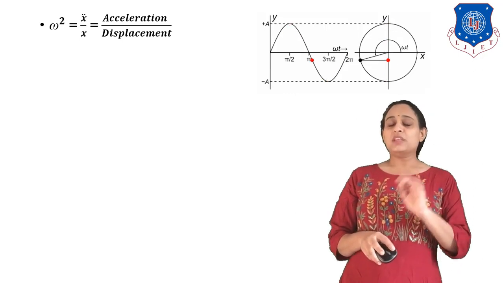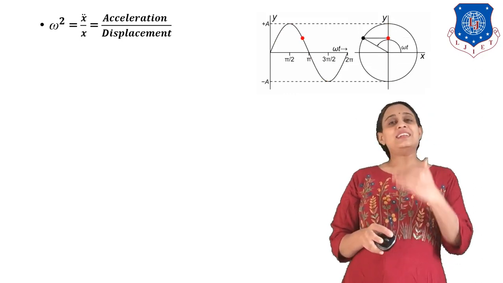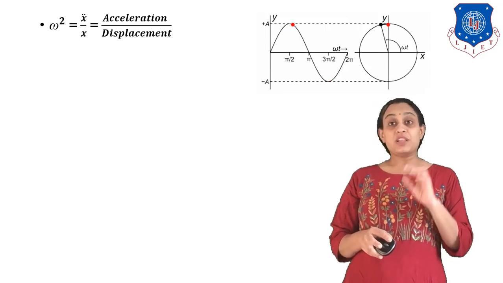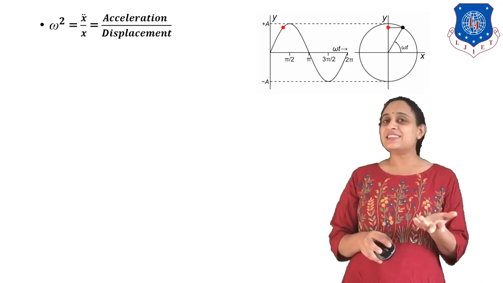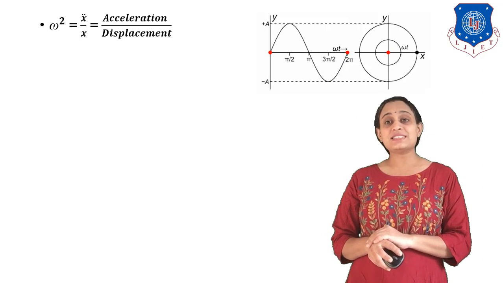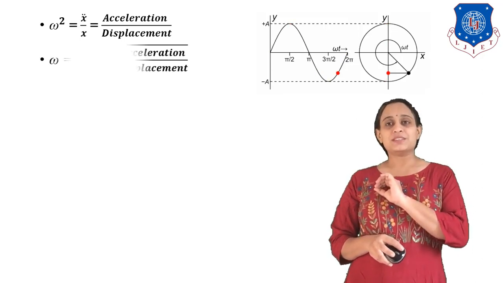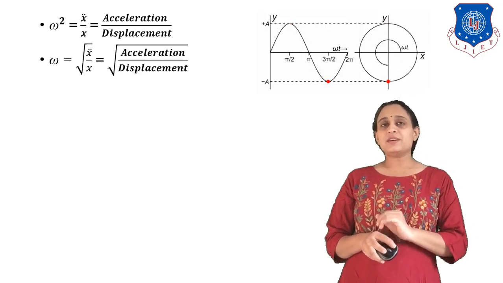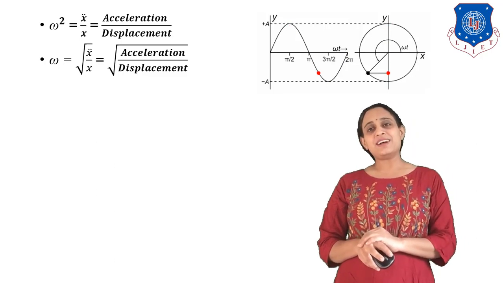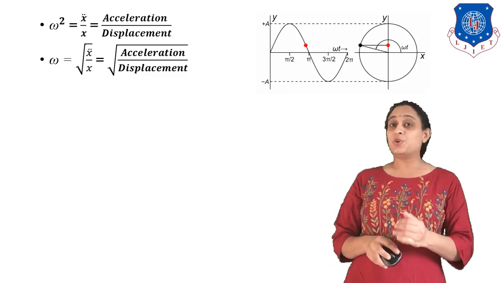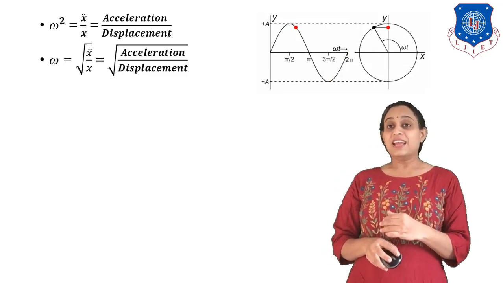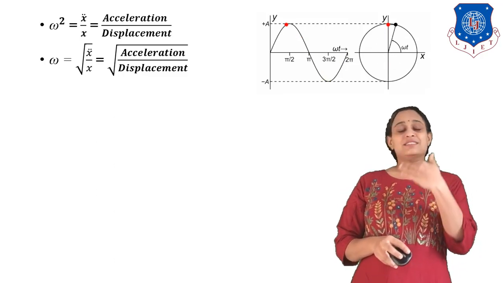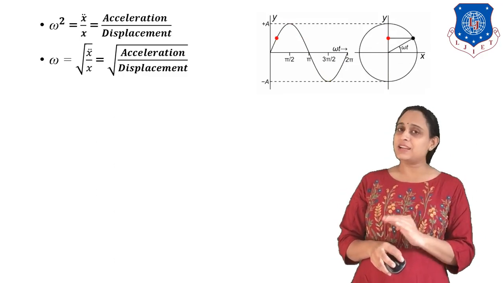Okay. So that what is omega square? It is x double dot by x. Now what is x double dot? It is acceleration simply. And what is x? It is the displacement. Okay. So now here what we can write as omega? Omega is equal to under root of x double dot by x. And we can write acceleration by displacement.